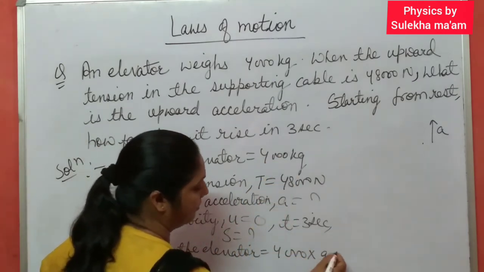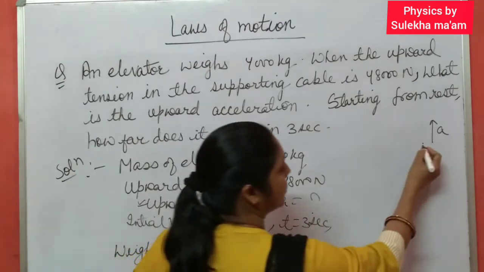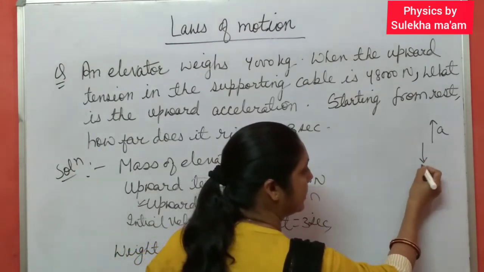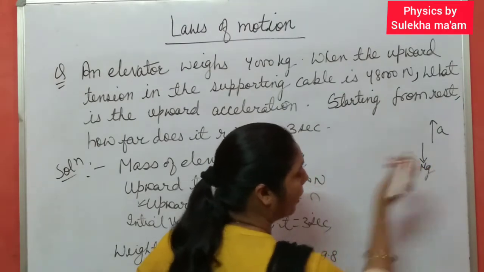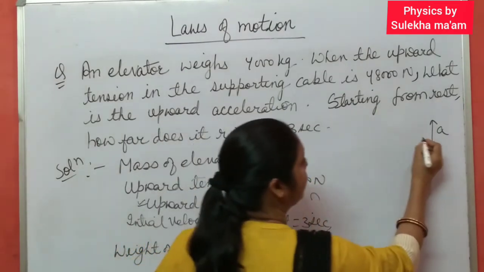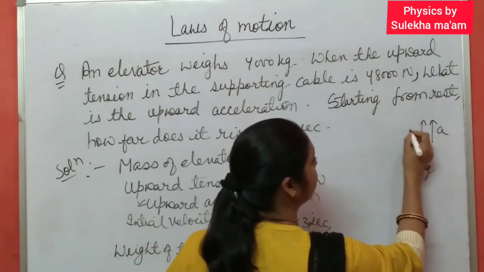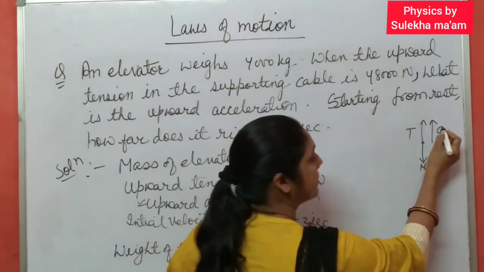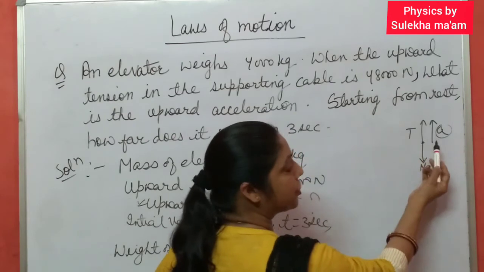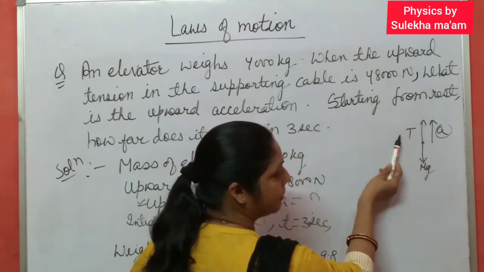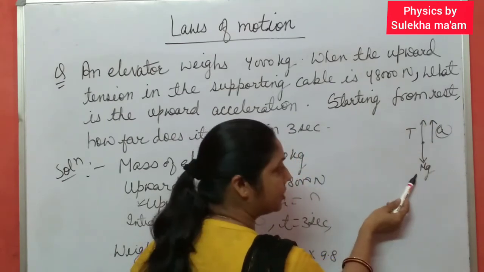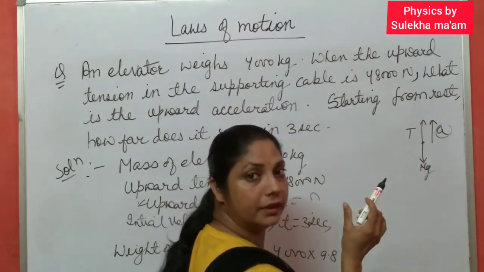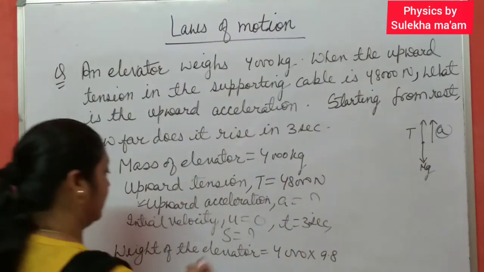You take the value 9.8 or 10, anything. So the weight of the elevator is acting vertically downward. And upward there is a tension force T. This is also given. So you have to find this net acceleration. Here motion is upward. So what is the equation? T minus mg equal to net force ma.